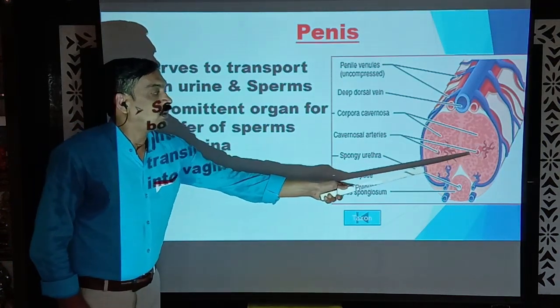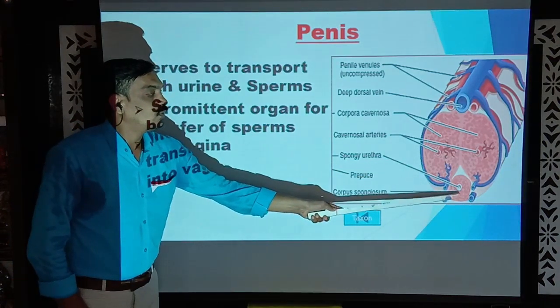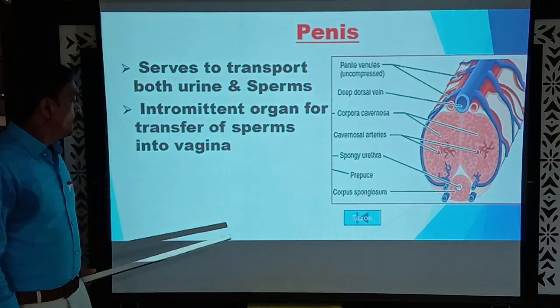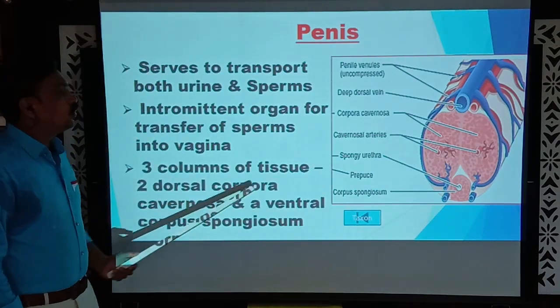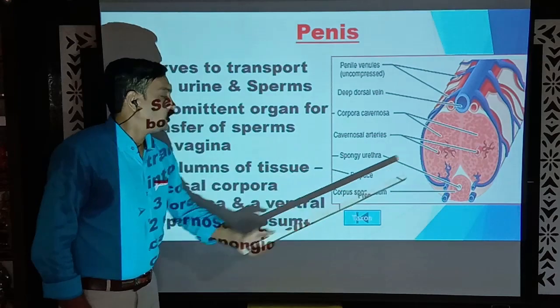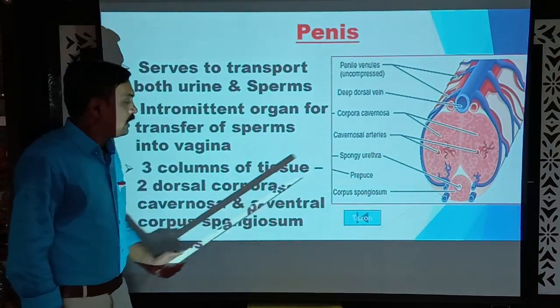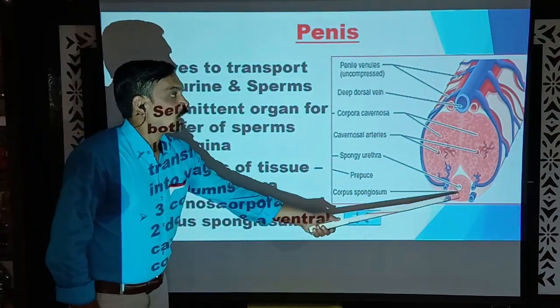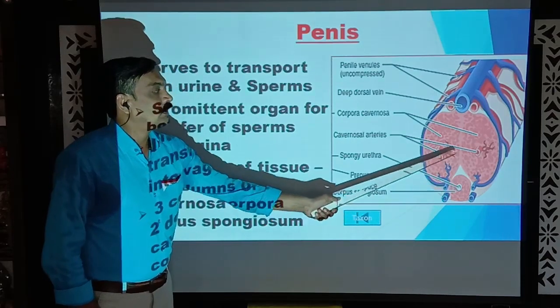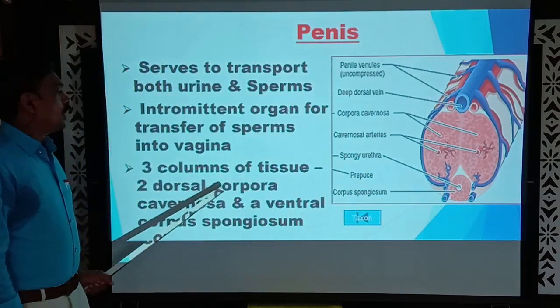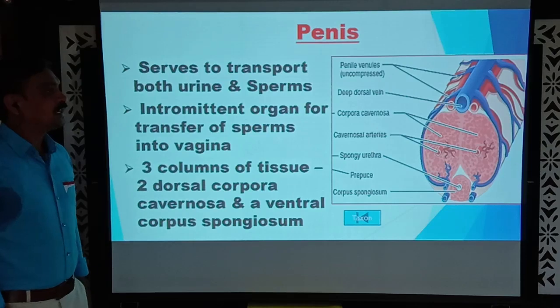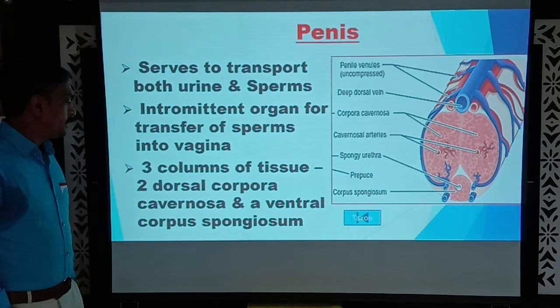Dorsally there are two columns of tissues and ventrally there is only one column of tissue. Okay, the three columns are two dorsal corpora cavernosa and a ventral corpus spongiosum. A total of three columns of tissues are observed in the cross section of a penis.